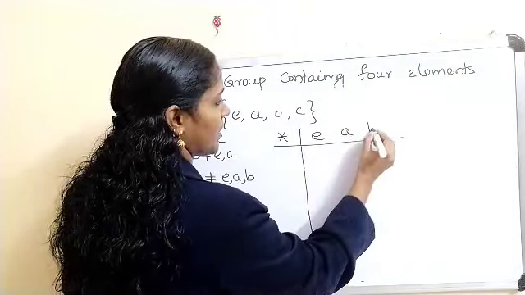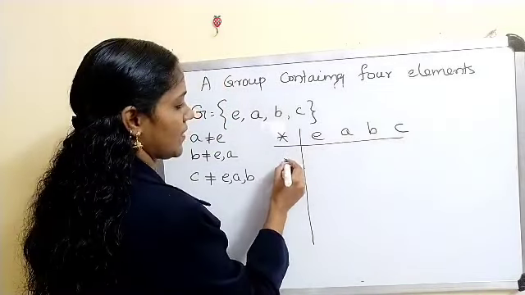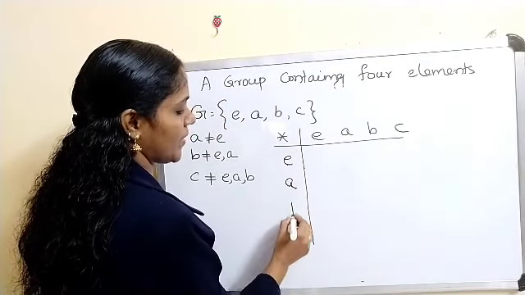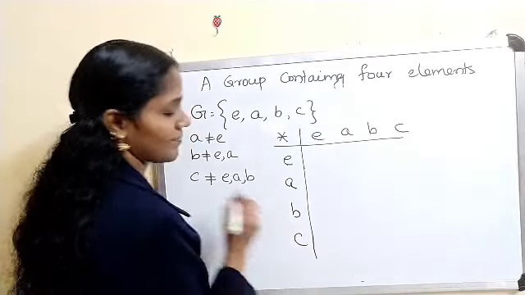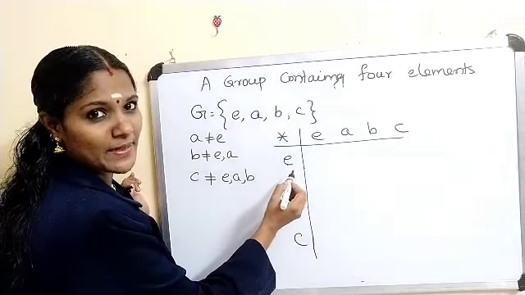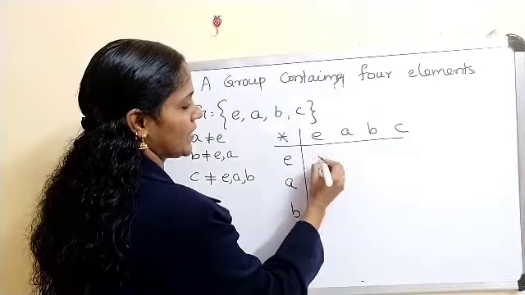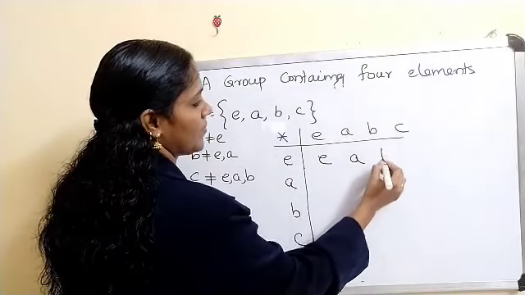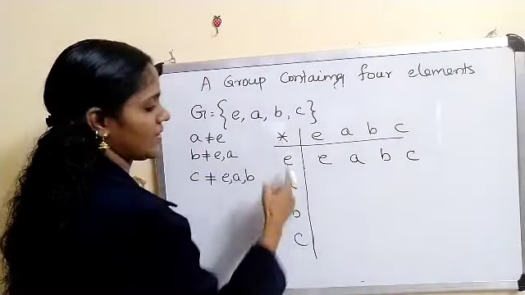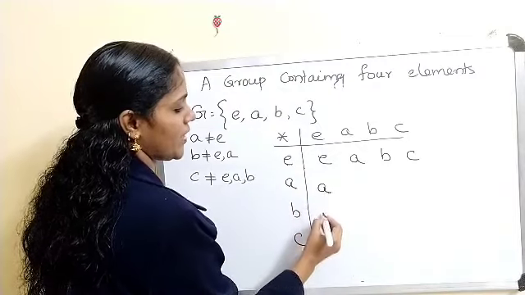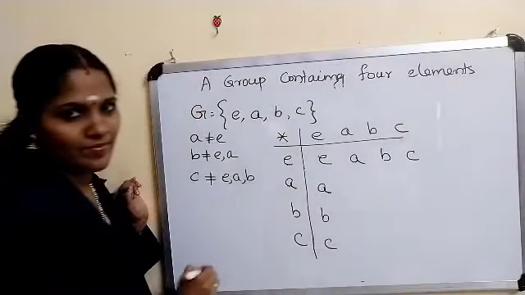E is the identity element, therefore operating with E we get A, B, C, and here also you will get A, B, C.